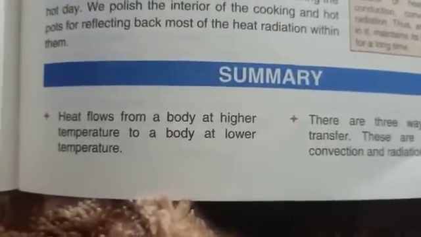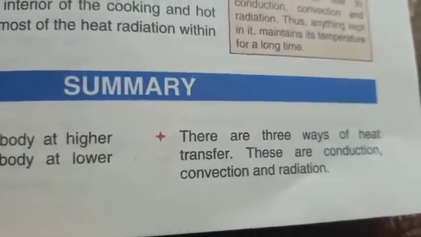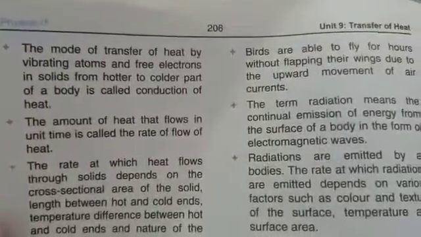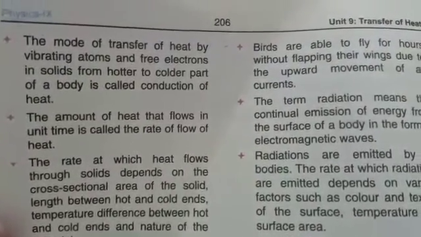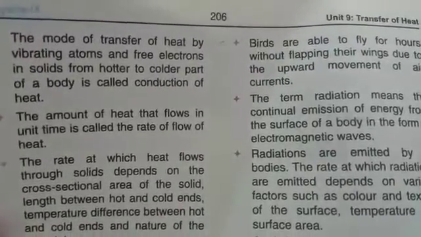Heat flows from a body at higher temperature to a body at lower temperature. There are three ways of heat transfer. These are conduction, convection, and radiation. The mode of transfer of heat by vibration of atoms and free electrons in solids from the hotter to the colder part of a body is called conduction of heat.